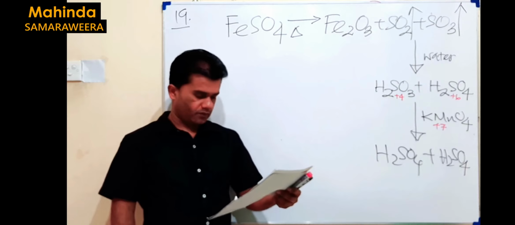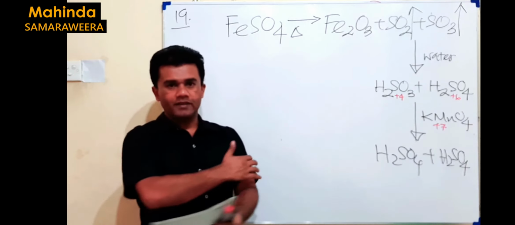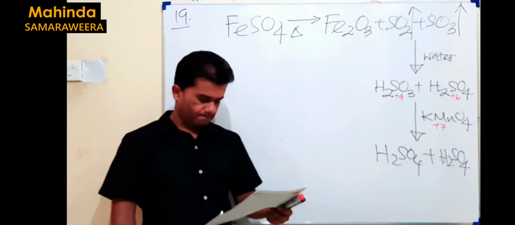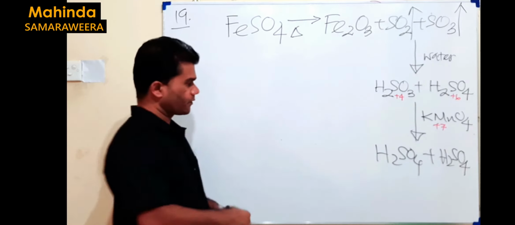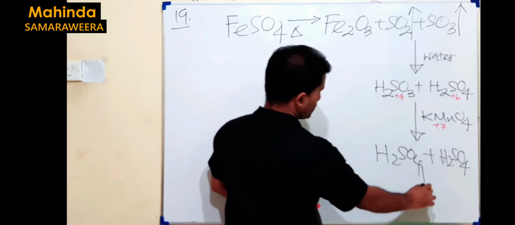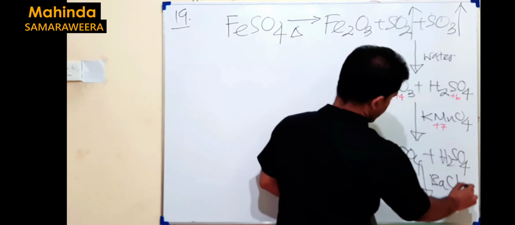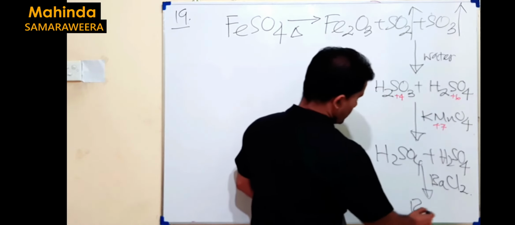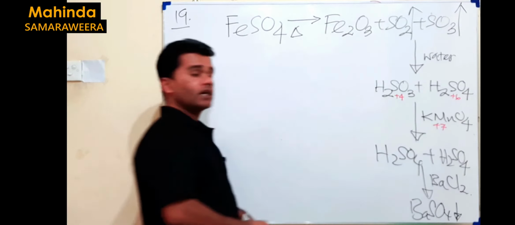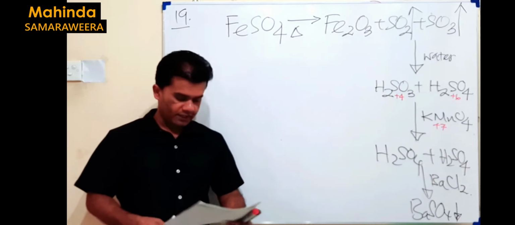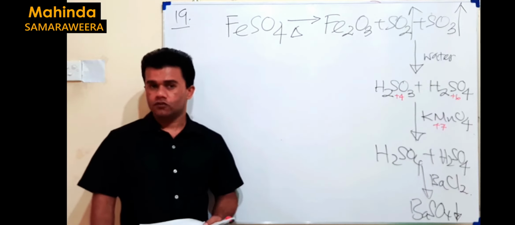No, because silver sulfate is not a precipitate. Does it give a precipitate with barium chloride? Yes. Once you treat with barium chloride, you know what happened? Barium chloride gives barium sulfate. You know barium sulfate is a white precipitate. So the correct answer for this should be the second answer.